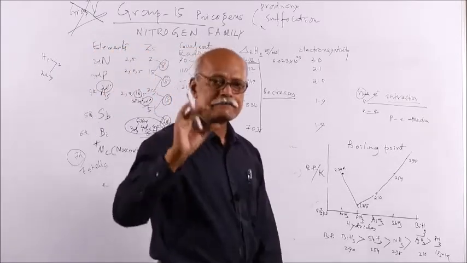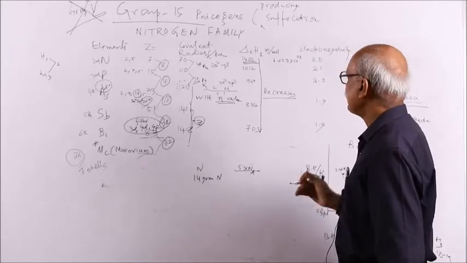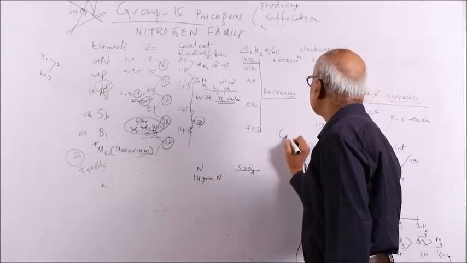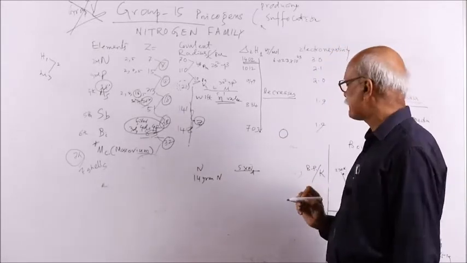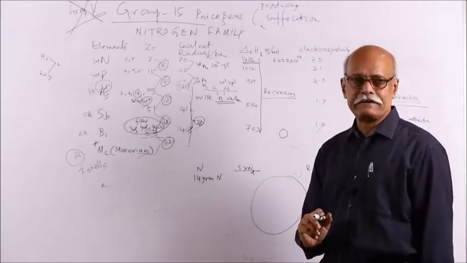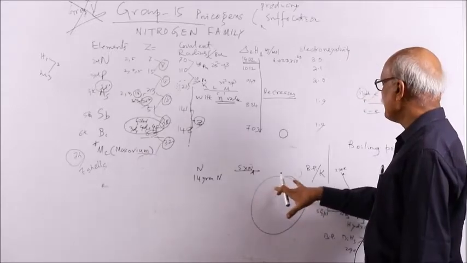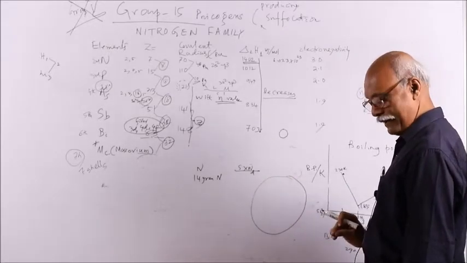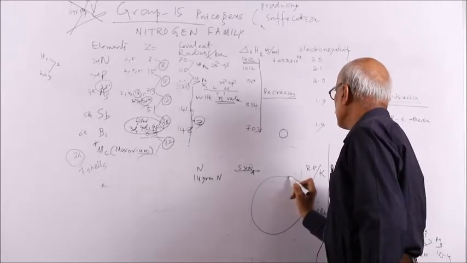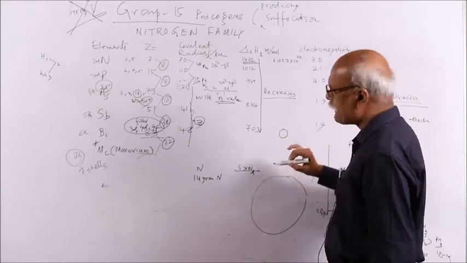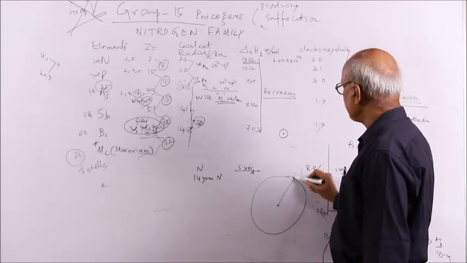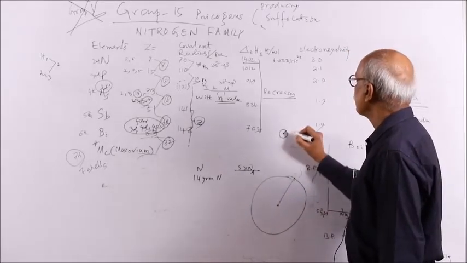If you are asked why the ionization energy decreases on moving down the group, the answer will be on moving down the group, the atomic size increases. Suppose nitrogen is this with 2 shells and your bismuth with 6 shells. An atom is a very, very minute particle, cannot be seen even through a microscope. But if you compare the size, this is the nucleus, this is the nucleus, and the radius is much more here, much smaller there.